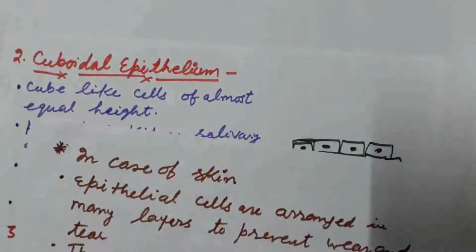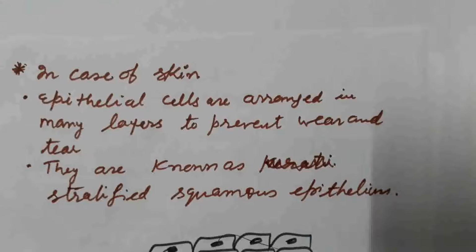In case of skin, epithelial cells are arranged in many layers, because what we observe in case of skin is that after some time cells from the outermost layer of the skin are removed. So it is made up of many layers to prevent wear and tear. They are known as the stratified squamous epithelium.